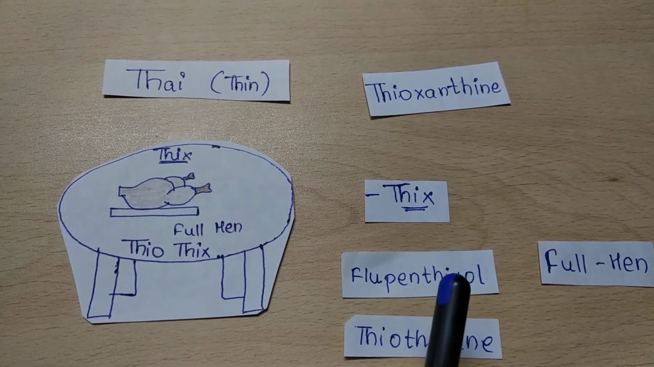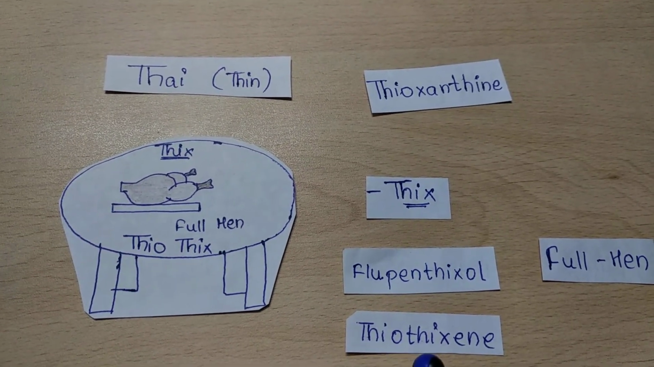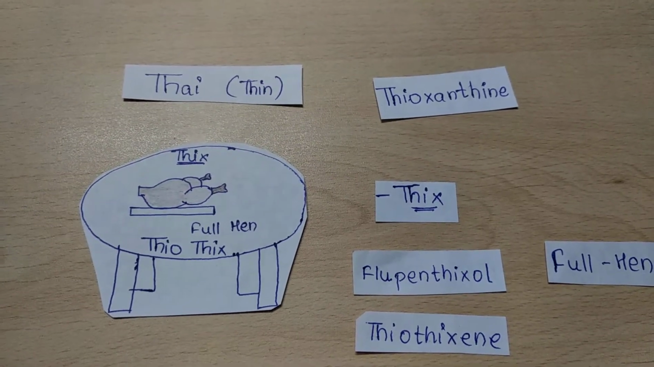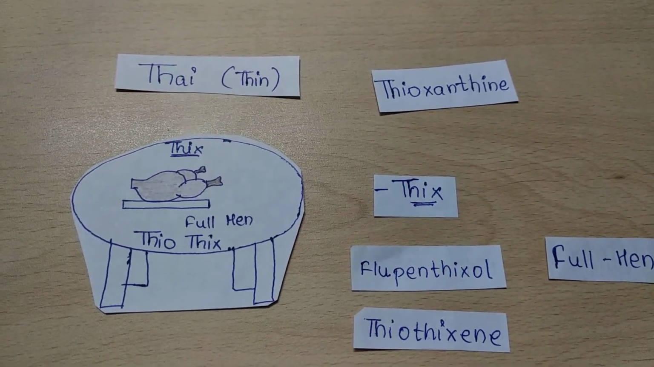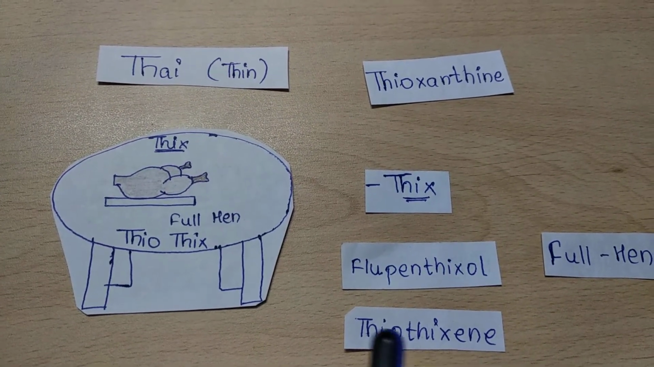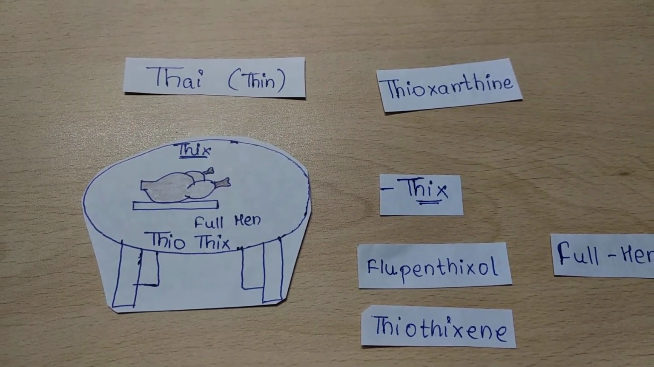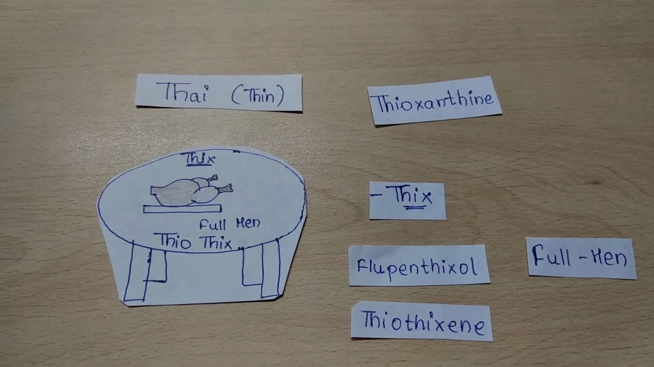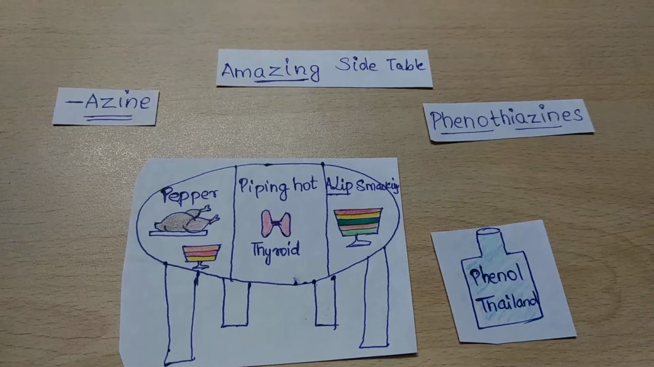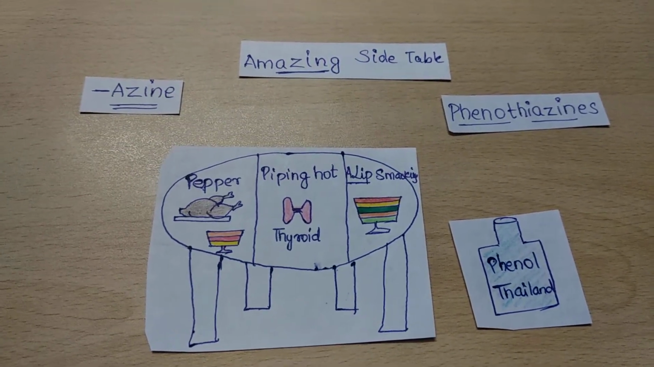So full hen thixol, or we can say the base mark for Thai cuisine is thick. So the drug is thiothixene, thick curry or thiothixene. So these are the drugs for the thioxanthene class.